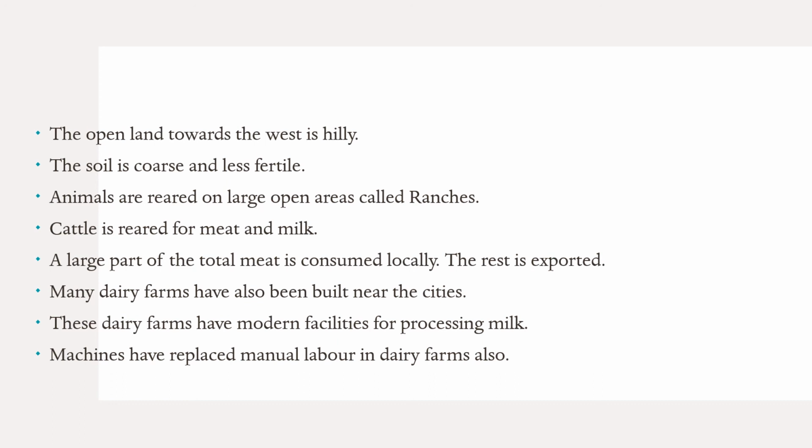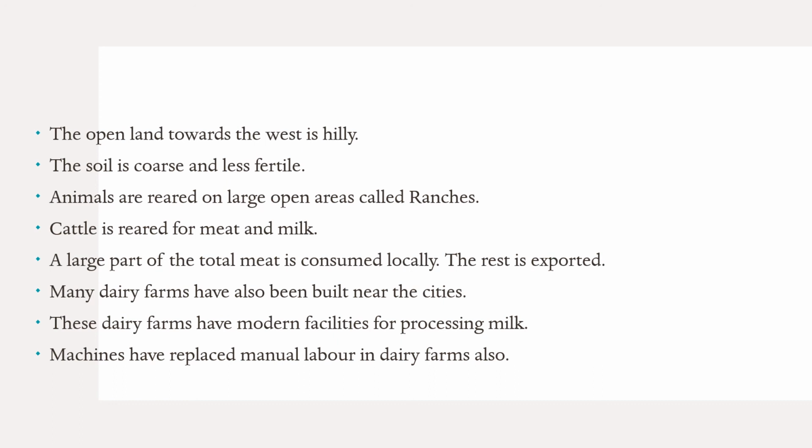These animals are used for meat and milk. A lot of the total production of meat is consumed by the people who are living here, and the rest of the meat is exported. Many dairy farms are also there, situated near the cities.